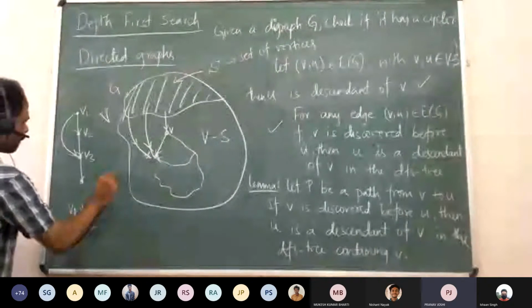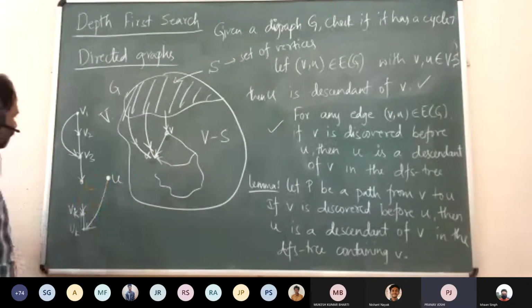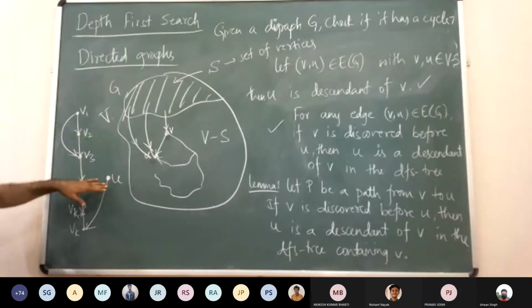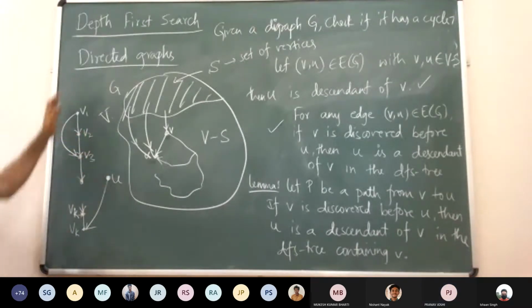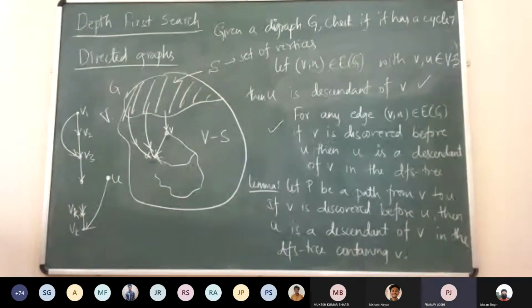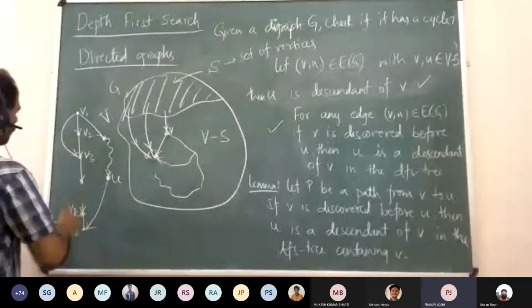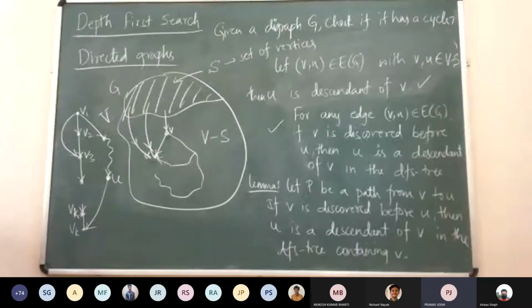But how can it be outside this path if we are discovering all the vertices in the cycle? Then we have to discover all its neighbors. No, outside in the sense the vertex is in the graph, but it is not in this path. There are a lot of vertices in the graph. But it has to be discovered after V1 only, no? Yeah, that is true. So then U is a descendant of V1, we can say that.